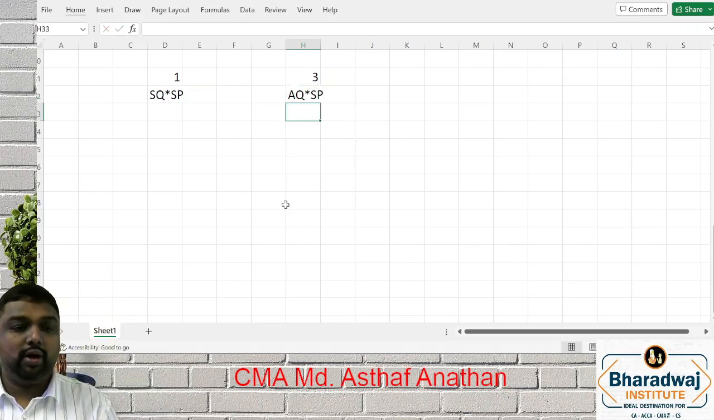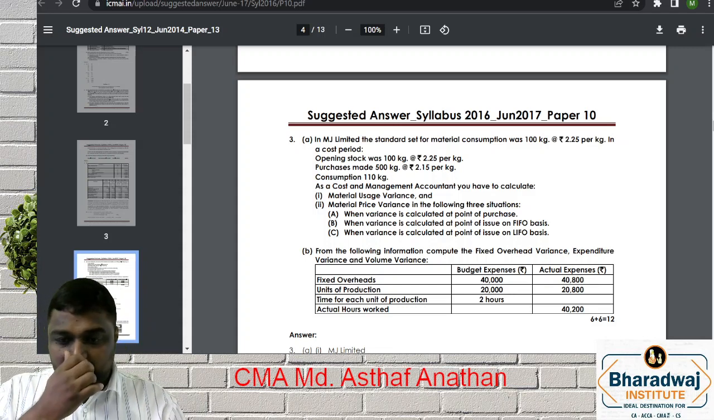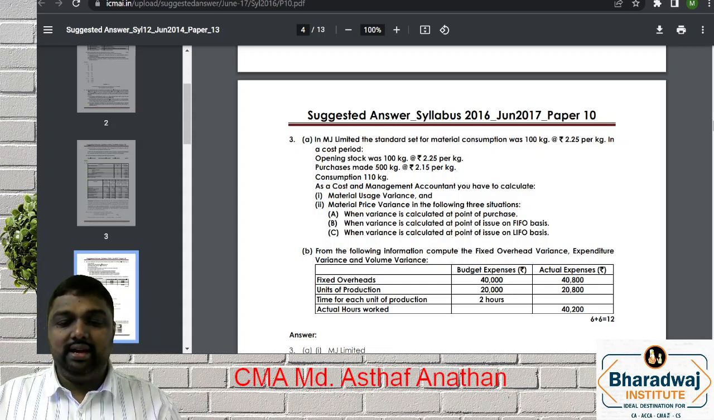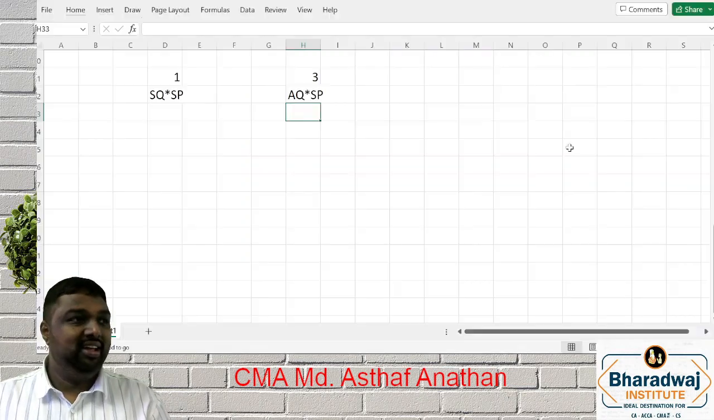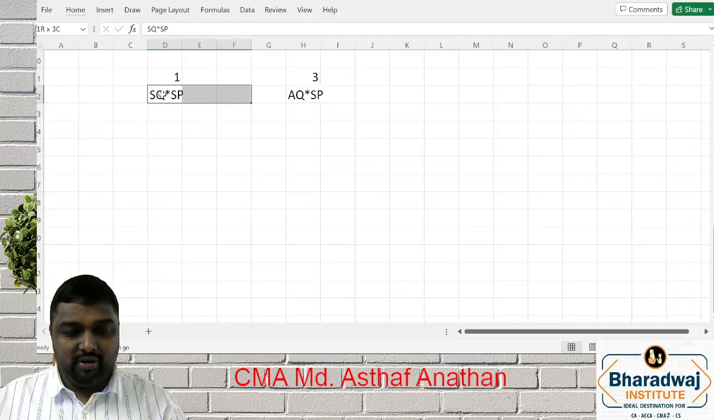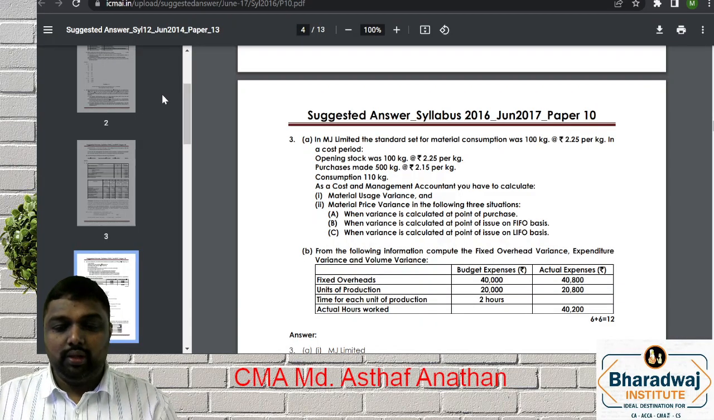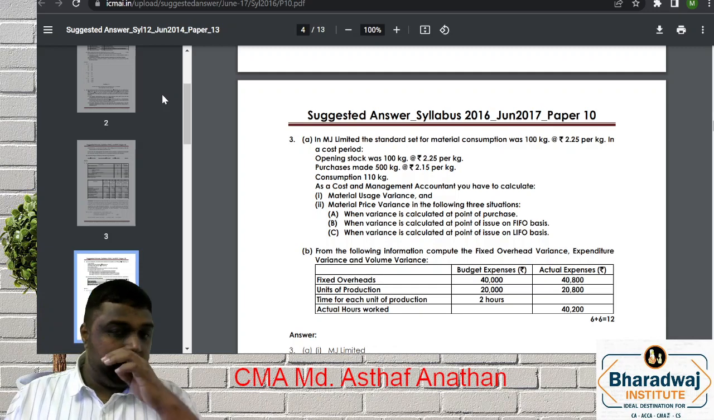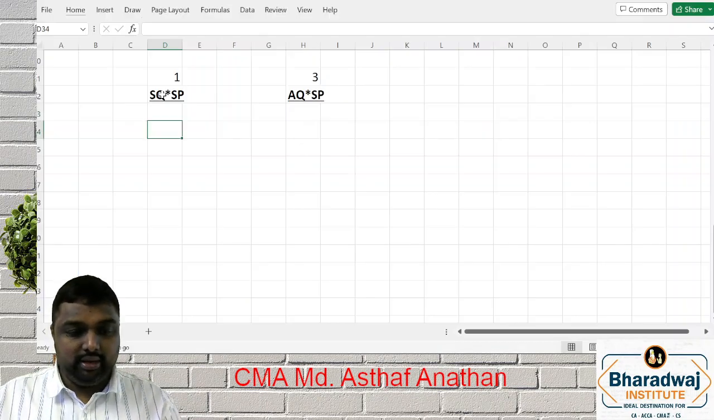So this is the point for you how to do. They tell very clearly that the standard rate is 2.25 per kg. So it's a basic question. From the basic to advanced, we will discuss all the previous year questions. Generally, with any new syllabus, the exam is a little bit easy. So that's why this test paper is a little easy.